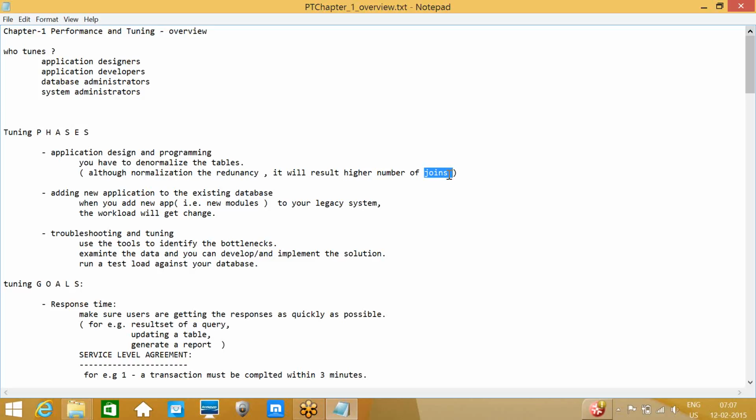That is the clauses which we can add while designing the application, like while designing the tables and all. Okay, adding a new application to the existing database.